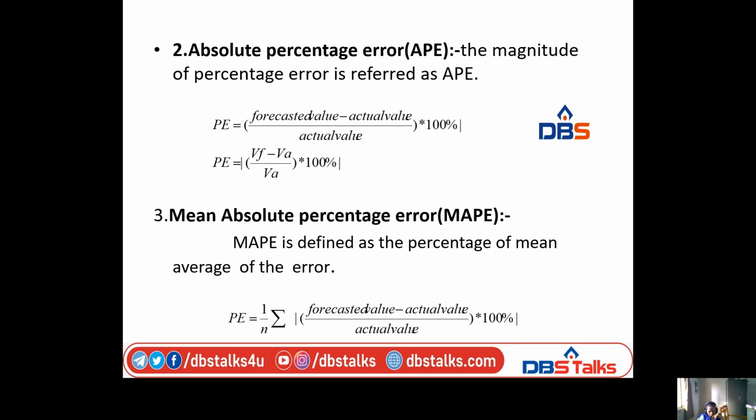Percentage error means forecast value minus actual value by actual value into 100. Then absolute percentage error means the magnitude of percentage error is referred to as absolute percentage error, when you take the mod of VF minus VA by VA into 100. Next, mean absolute percentage error means when you get the mean value of percentage error, we have to obtain the mean value. So that is the mean absolute percentage error.